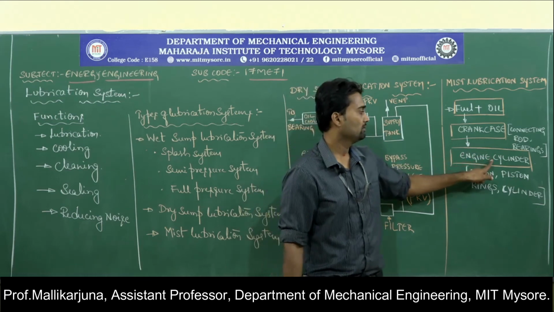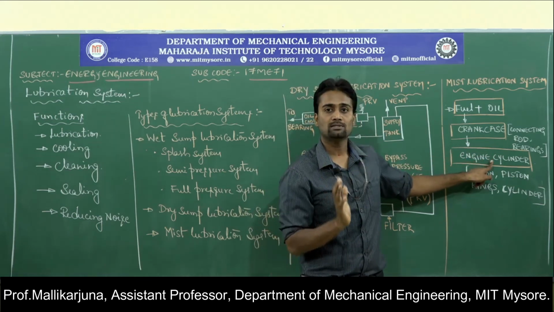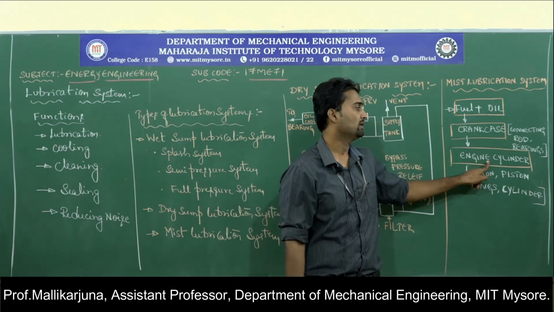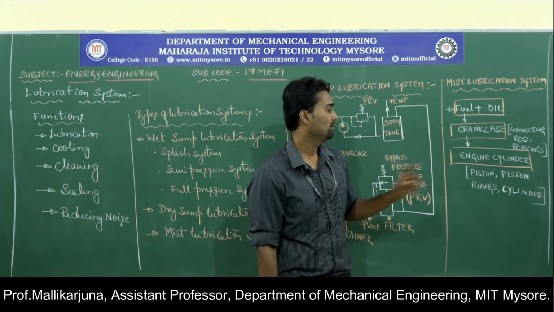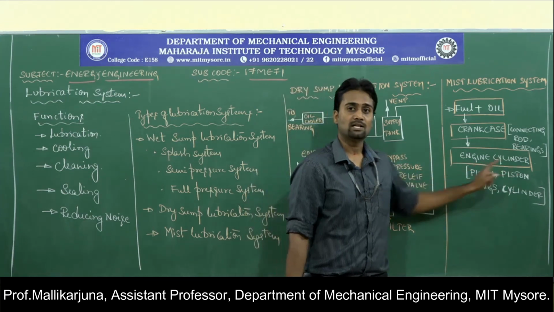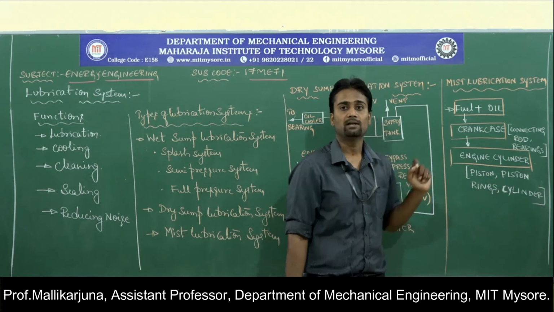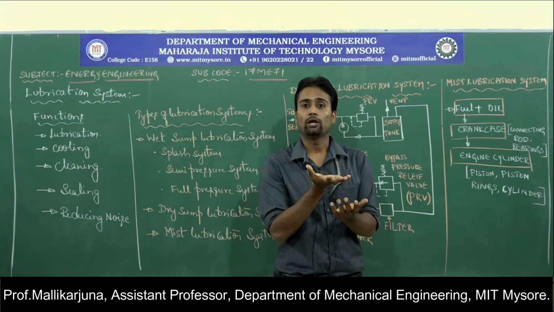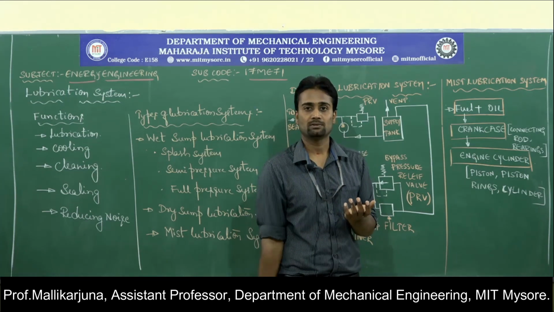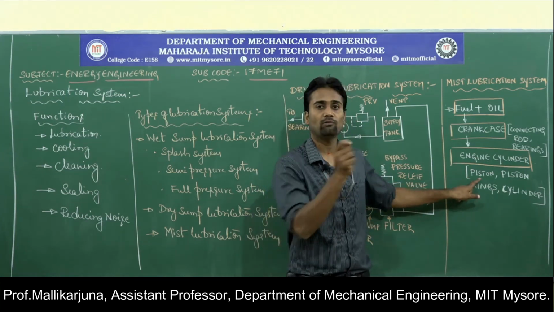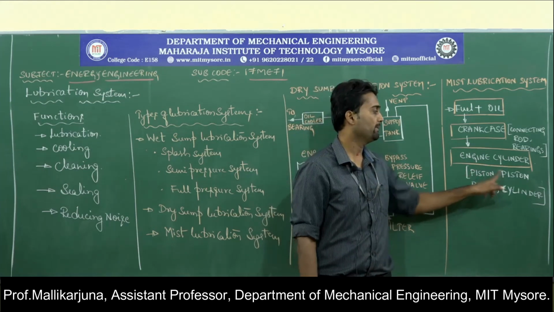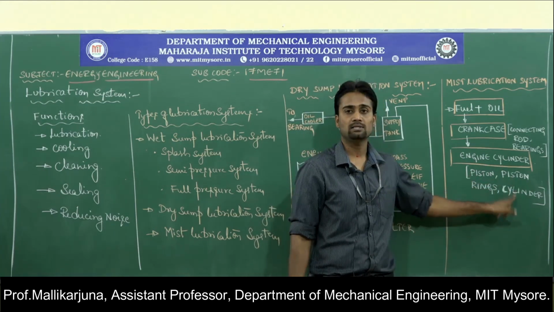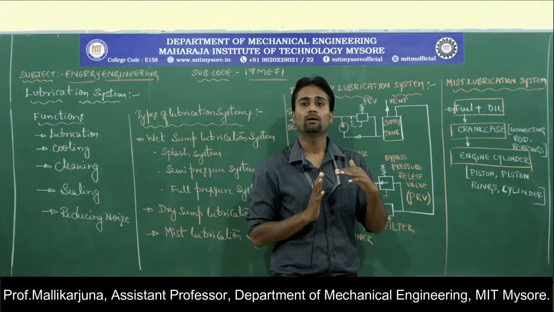So once the transfer port opens and oil as well as fuel enters into the engine cylinder, there the piston rings as well as the actual cylinder will get lubricated by the thick oil which is in the form of mist. So mist form of oil will lubricate piston rings as well as the cylinder walls upon entering